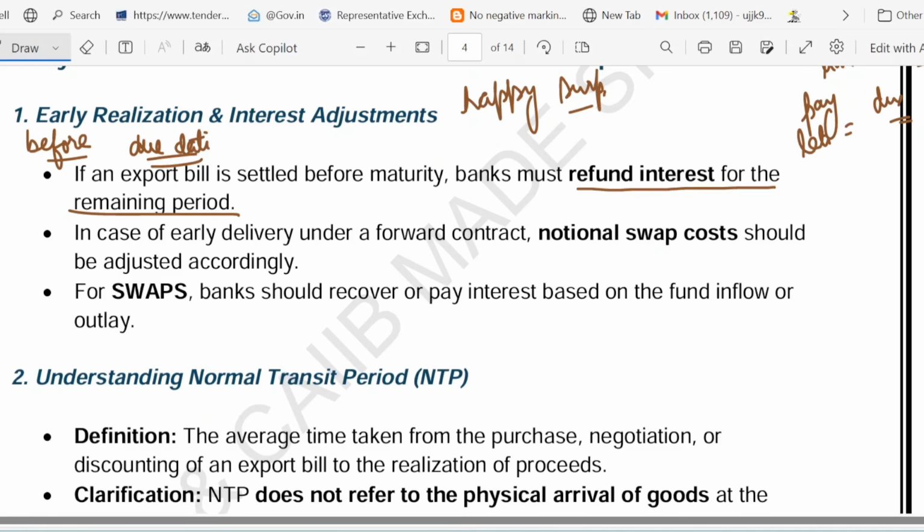And now what happened for the forward contract? Right, for a forward contract, the bank adjusts the notional swap cost. And for a swap deal, the bank settles interest based on fund movement, that is called inflow or outlay. So 3 things I've told you. The first thing is early payment, which means if the buyer pays before due date. The bank refunds interest for the remaining period. So if the export bill is settled before maturity, for the remaining period the bank will refund the interest. First point. Second point, suppose it is a forward contract, so the bank adjusts notional swap cost. And third case is for a swap deal, the bank settles interest based on fund movement.